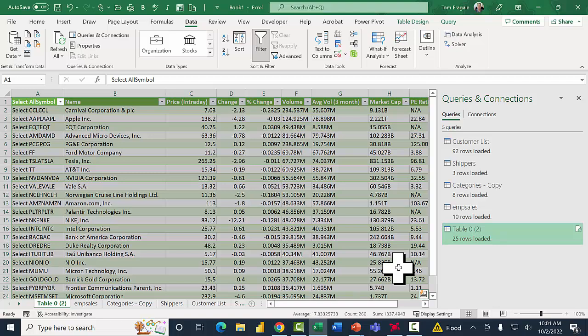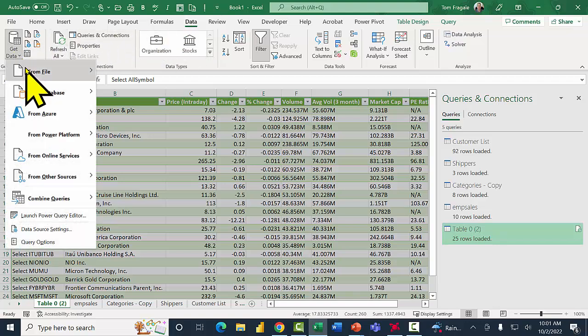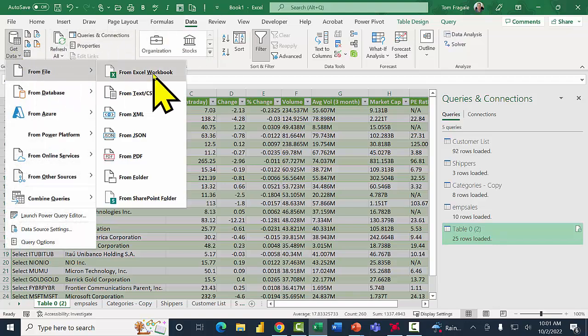So that was the part of the Power Query where we can import data from other sources. Now in this case, I want to get data that we're going to use for the rest of the course, and I'm going to get it from the Excel spreadsheet. This Excel spreadsheet was included with the class. So in the Data menu, I'll pick Get Data, From File, From Excel Workbook.